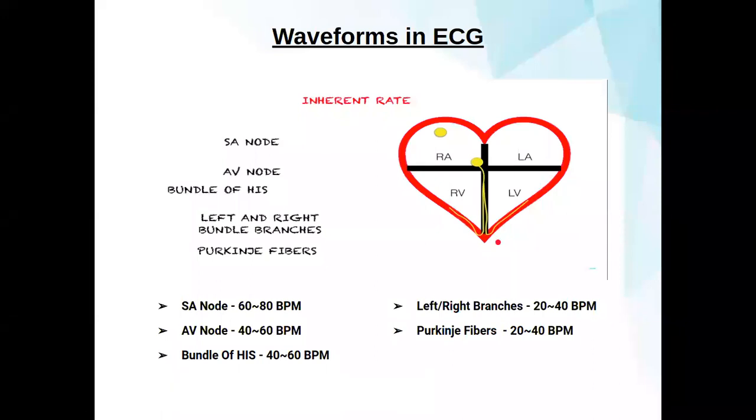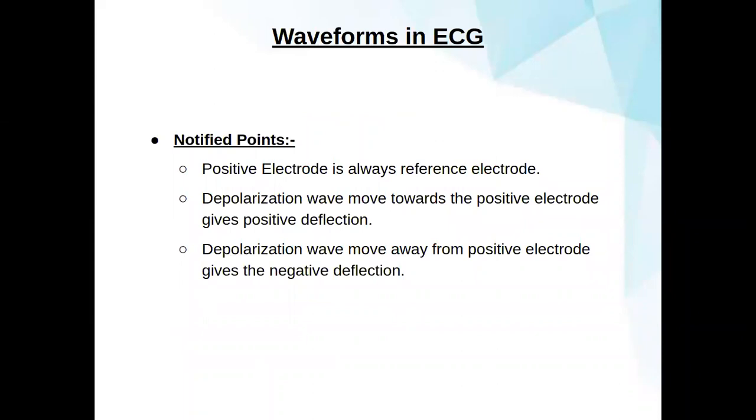So after this, there is the waveform in ECG. There are some notable points we always have to notice. The positive electrode is always the reference electrode. So a depolarization wave moving towards the positive electrode gives a positive deflection. When a depolarization wave moves away from a positive electrode, it gives a negative deflection.